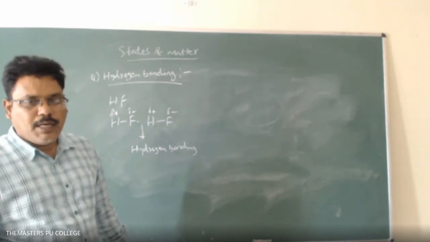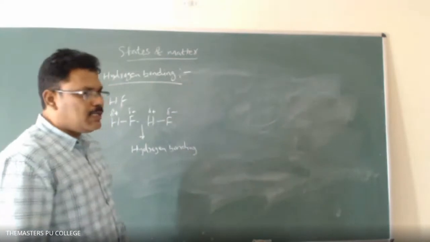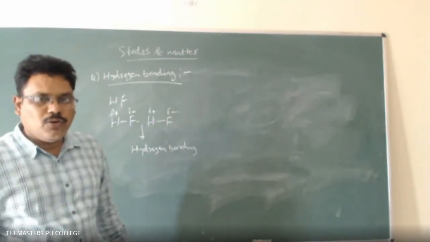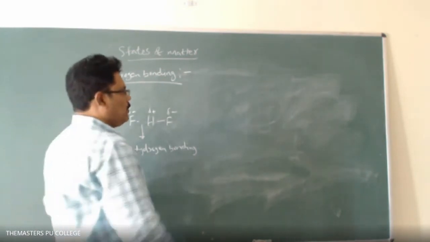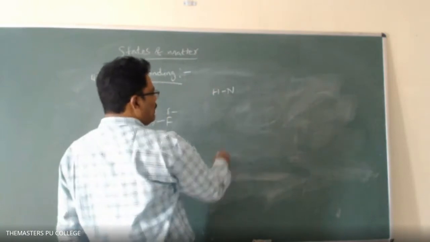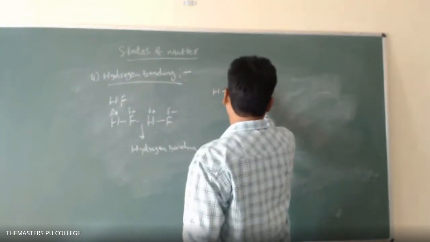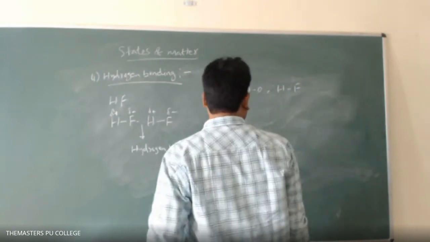It is called hydrogen bonding. Generally the hydrogen bond is present between hydrogen and nitrogen, hydrogen and oxygen, and hydrogen and fluorine. Why?